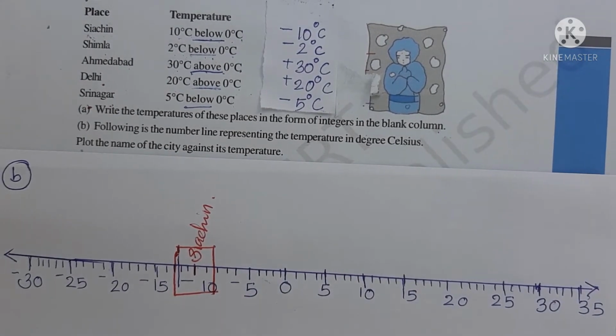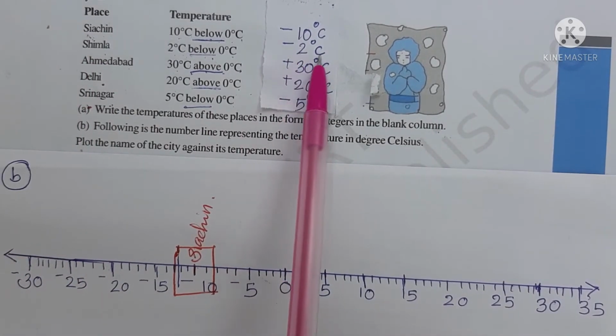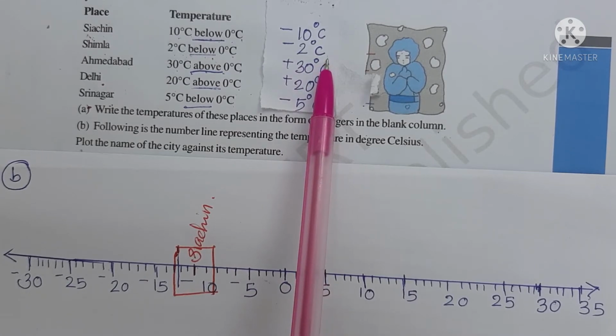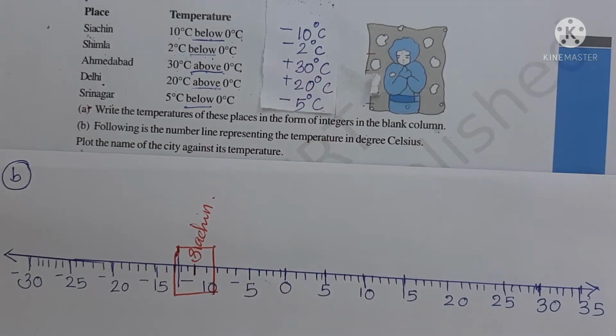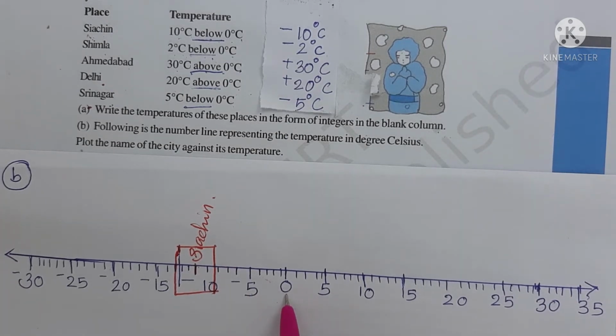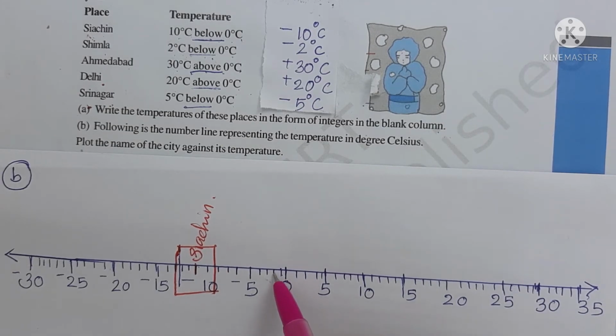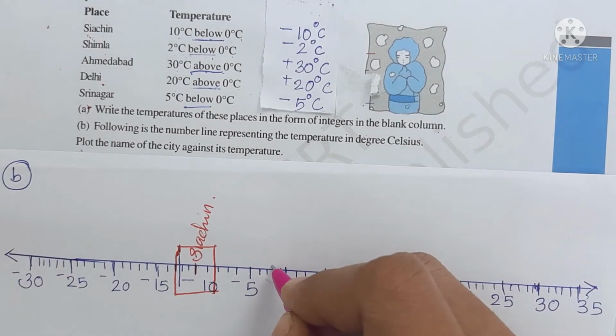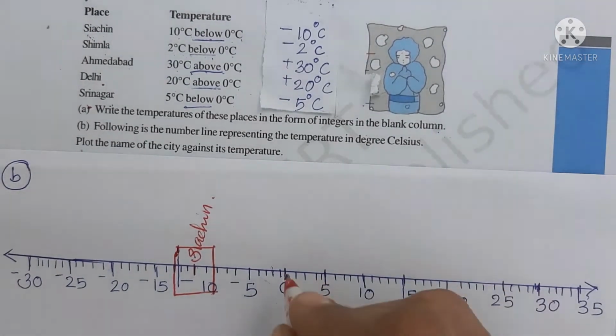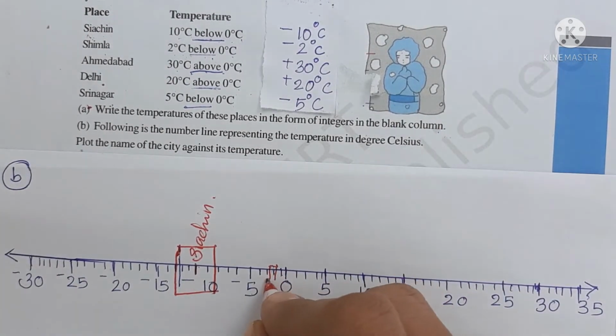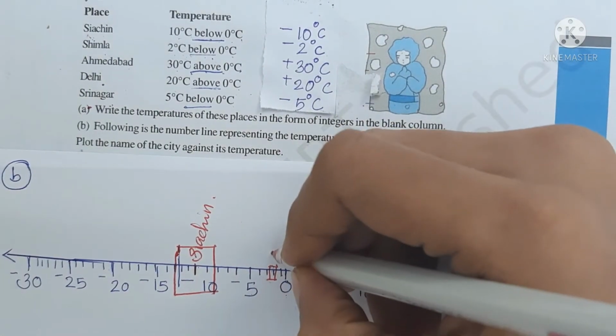Then go to the next place, that is Shimla. Its temperature is minus 2 degrees Celsius. Minus 2 is between minus 5 and 0, right? So we can find minus 2: 1, 2. Here is the place of Shimla, so we can mark Shimla here.